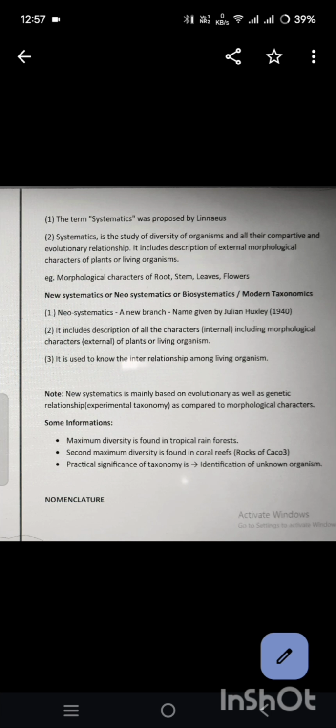Experimental taxonomy, as compared to morphological characters, gives some more information. Maximum diversity is found in tropical rainforest. Second maximum diversity is found in coral reef, rock of calcium carbonate. Third, the practical significance of taxonomy is identification of unknown organisms.